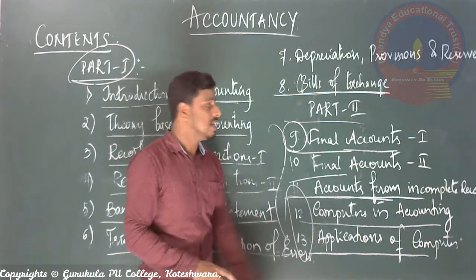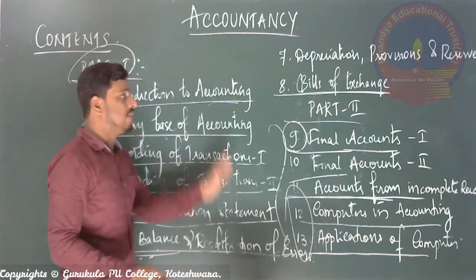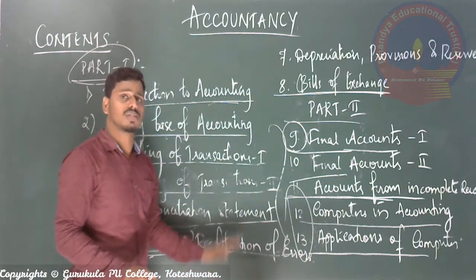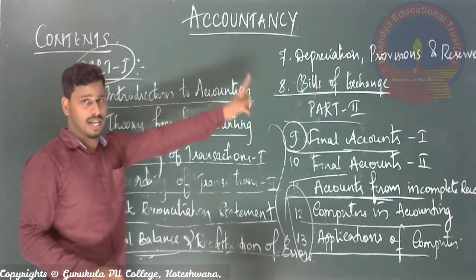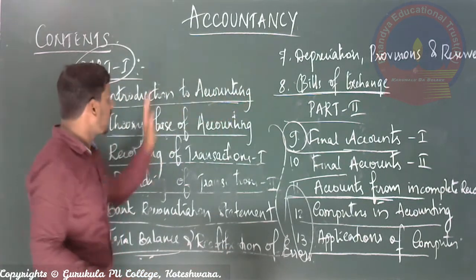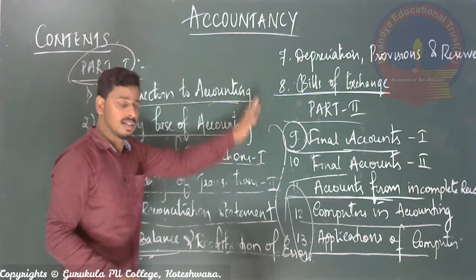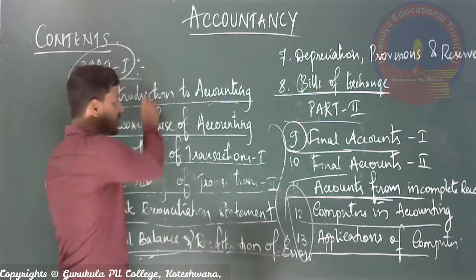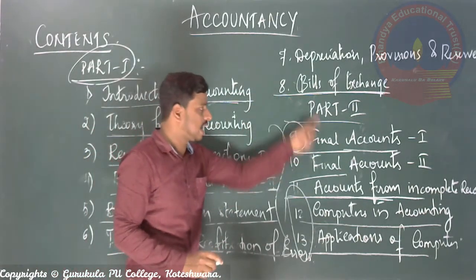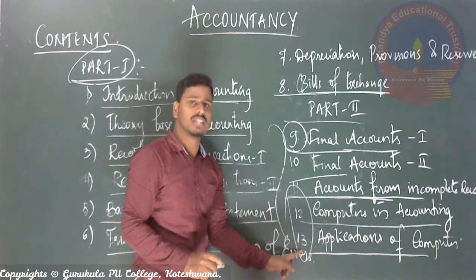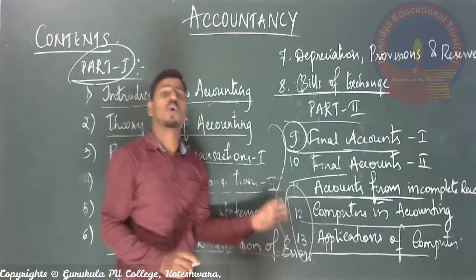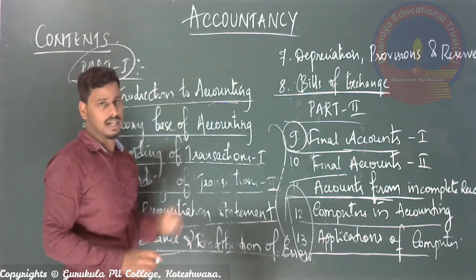So students, these are the different chapters you are going to study in first year accountancy. So I repeat, there are two parts, 13 lessons. The first part consists of 8 lessons and the second part consists of 5 chapters. Okay, this is the overview of your syllabus content.